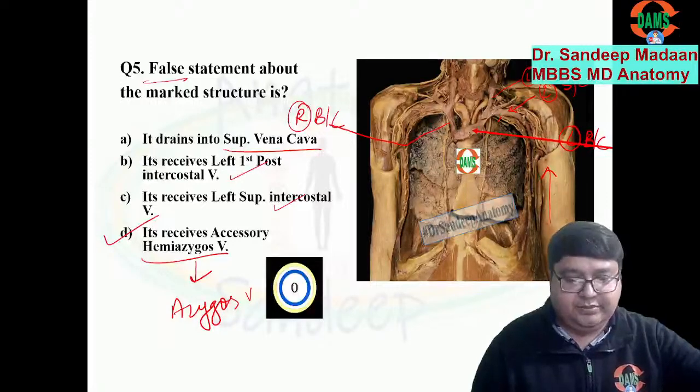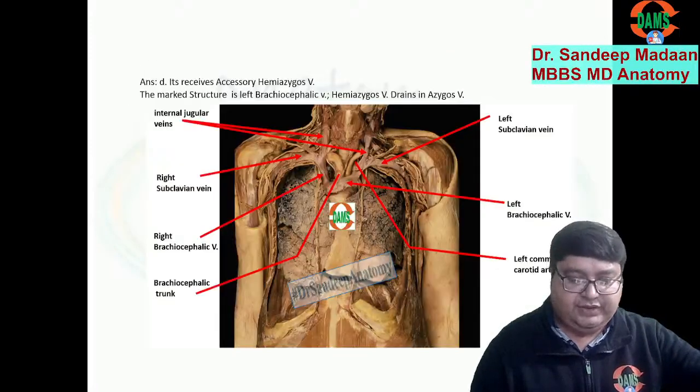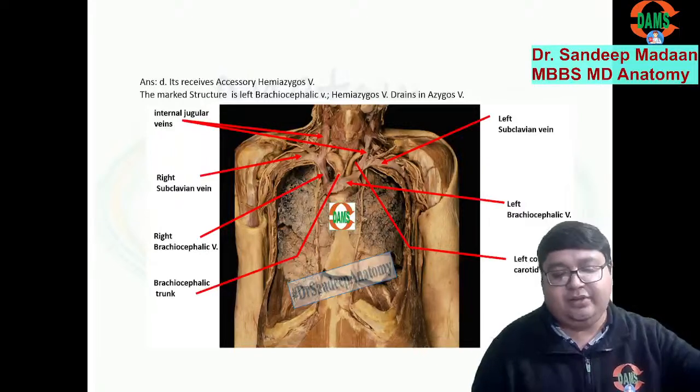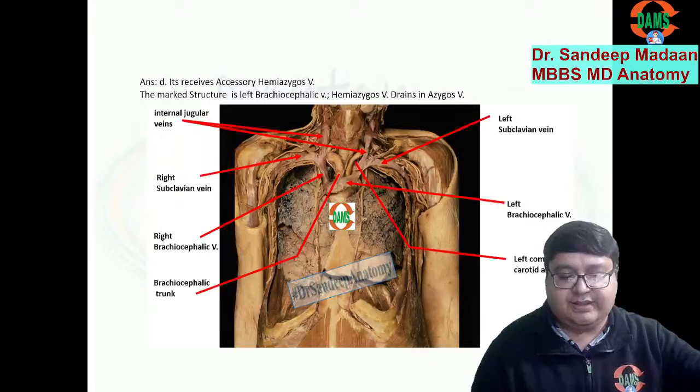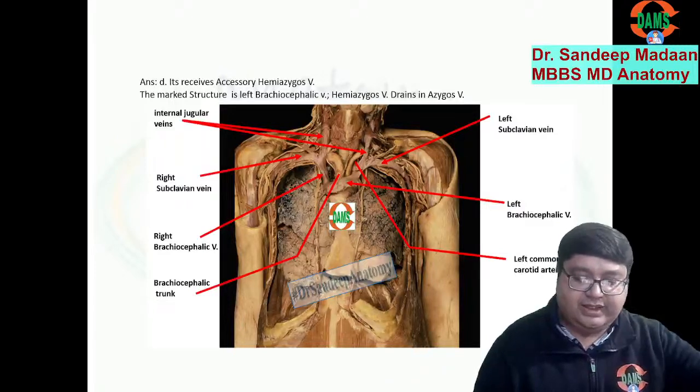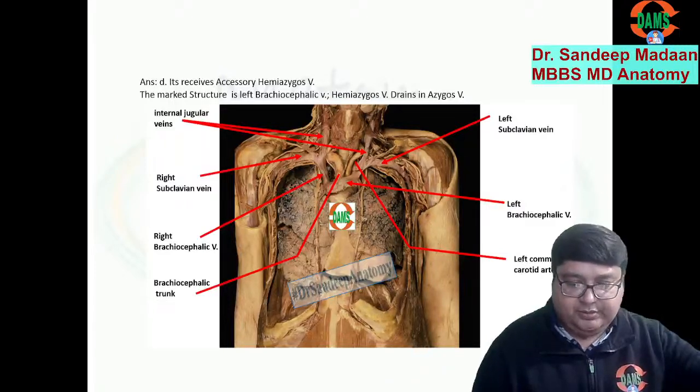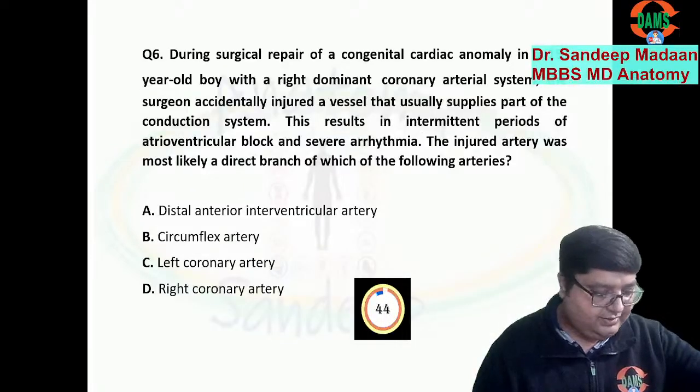And let's move on. I have put this image, it will also be uploaded. All the markings you see are there, which we have already learned: the subclavian, the jugular vein, cephalic, and all. So let's move on and we can see this question. Read this question.